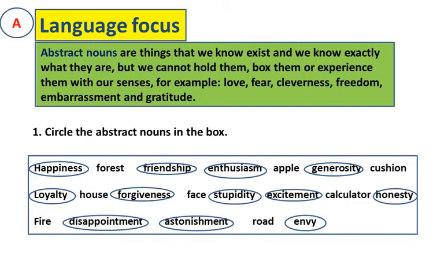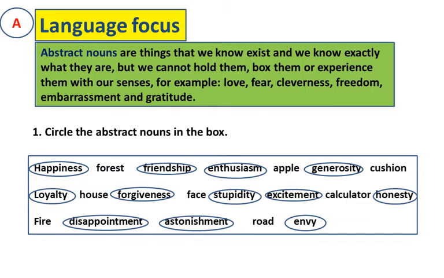Abstract nouns are things that we know exist and we know exactly what they are, but we cannot hold them, box them, or experience them with our senses. Abstract nouns can only be understood or realized with our mind. We cannot touch or see an object denoted by an abstract noun. You have already learned what is an abstract noun in the previous class.